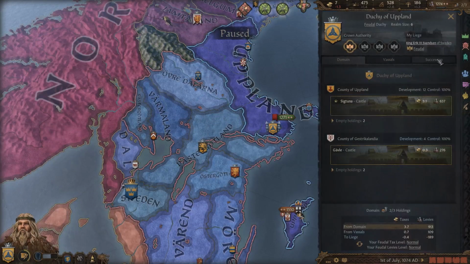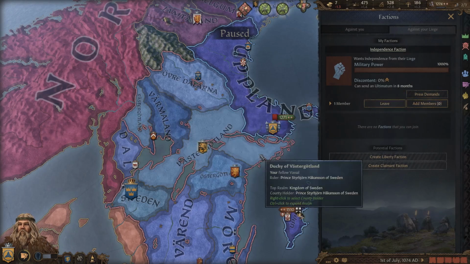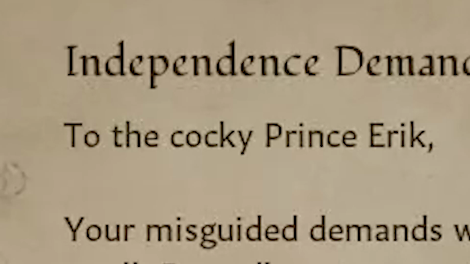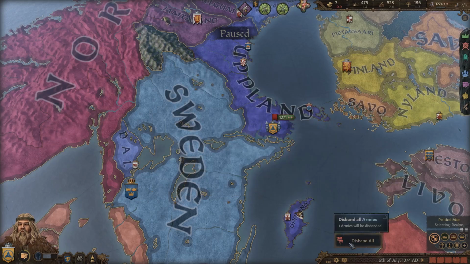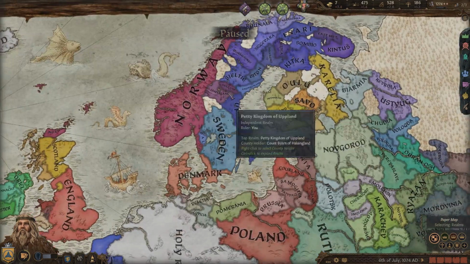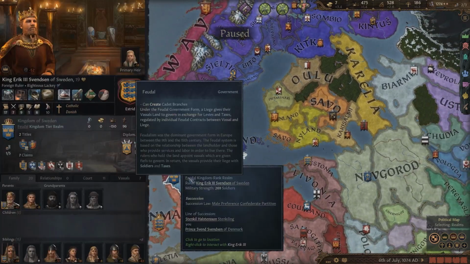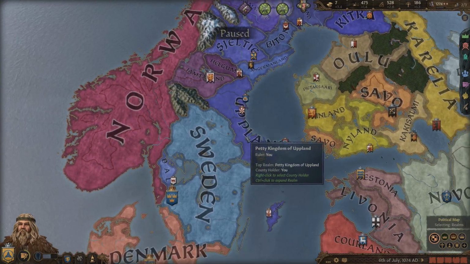I think I'm going to go ahead and create my own independence faction. And I'm going to go ahead right away and press my demands, and we'll see what happens. You're a funny guy. And look at this, he actually just accepted my demands, which is awesome. So now you can see we are our own duchy now. Broke away from the evil Catholic ruler here. So that's already a huge step forward in the game.